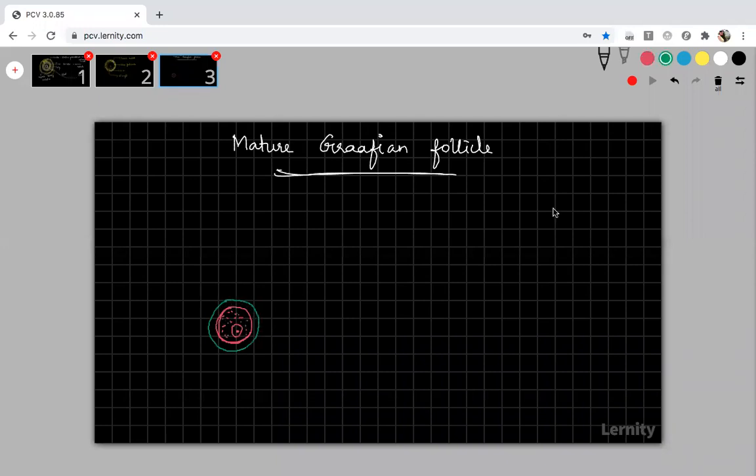Now surrounding this, you will have follicular cells. This is what I drew yesterday, but I didn't mark all the parts, that's why I am drawing again. On one side it will be connected with the outer follicular layer. Surrounding this, we didn't see what parts will be present, so this will be the outer follicular layer.